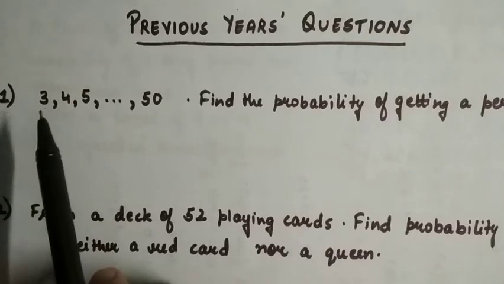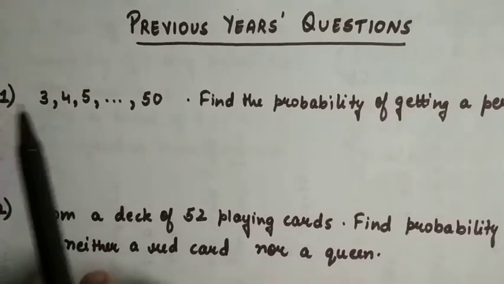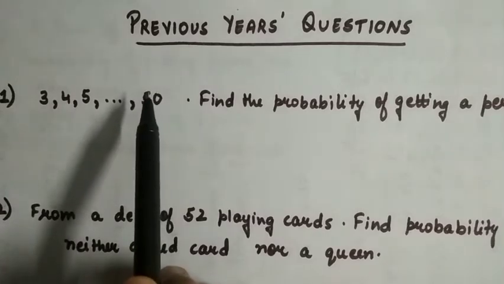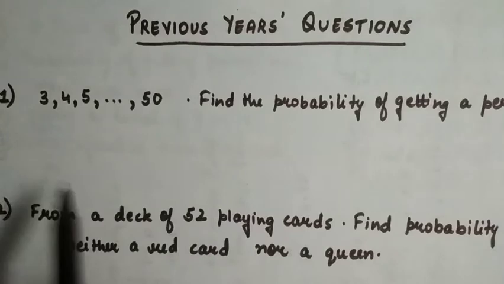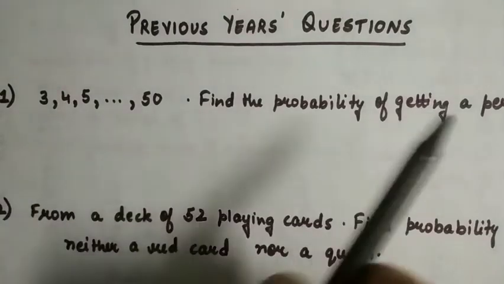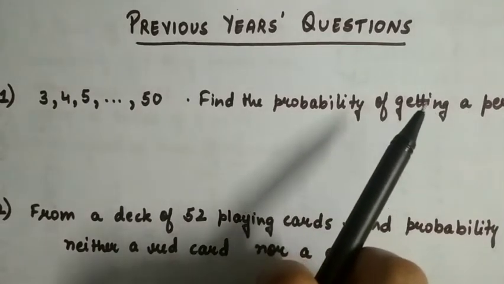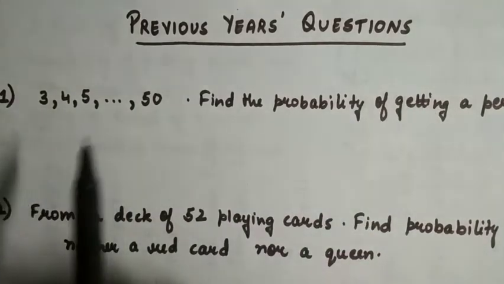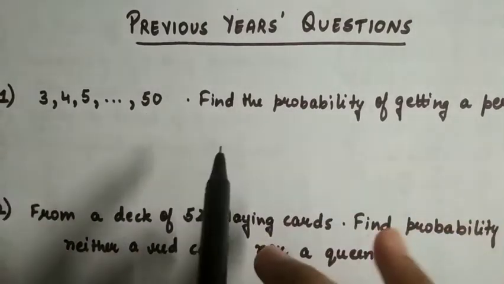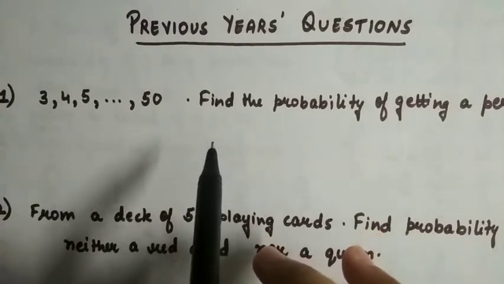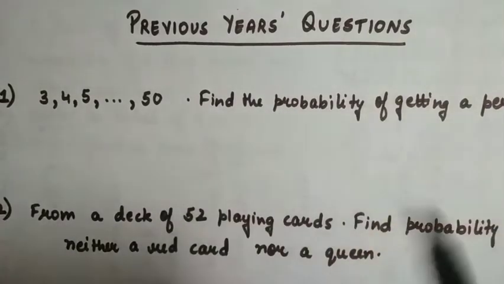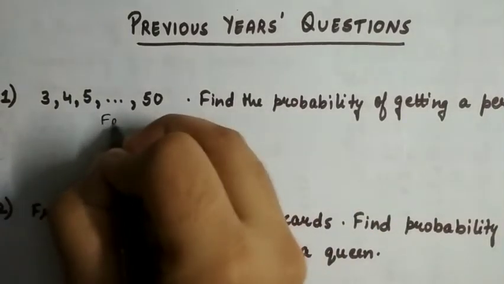It is given that cards are marked with numbers 3, 4, 5 to 50 and are placed in a box and mixed thoroughly. A card is drawn at random from the box. We have to find the probability that the selected card is a perfect square. So there are cards marked 3, 4, 5 to 50 kept in a box, and on picking a card at random we have to find the probability that the number on the card would be a perfect square. So first of all we will write the favorable cases.